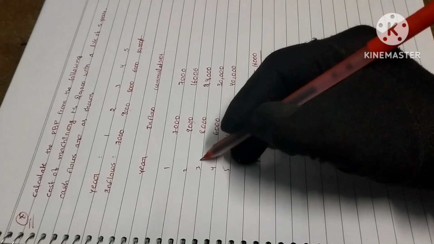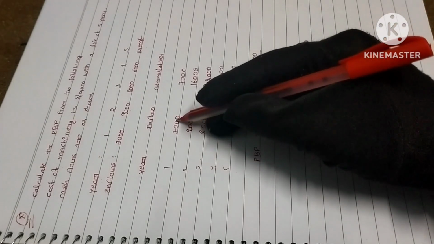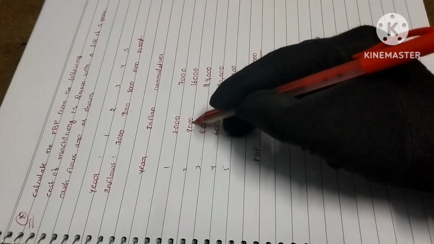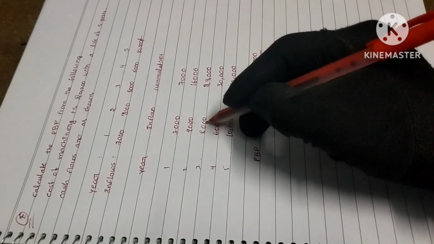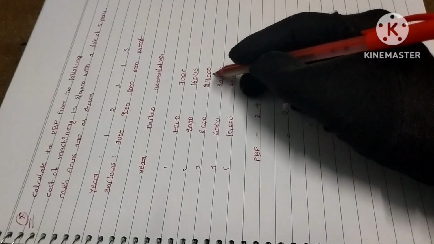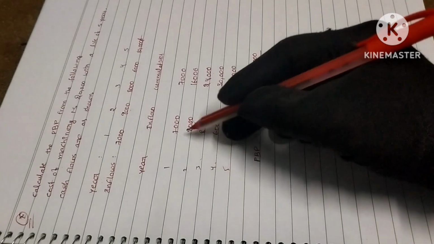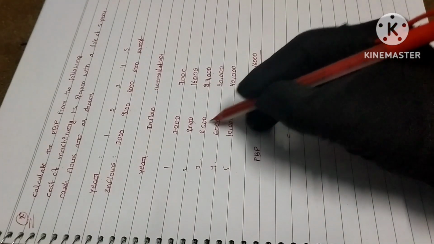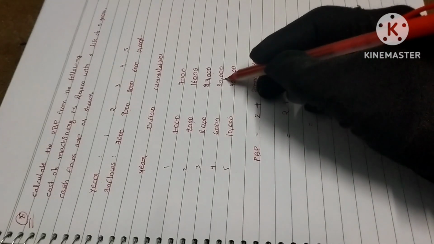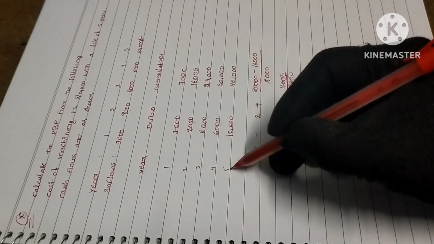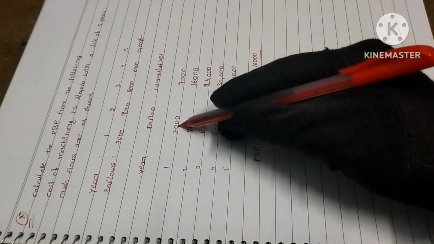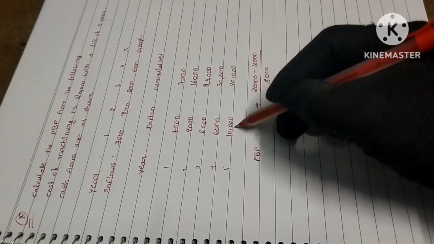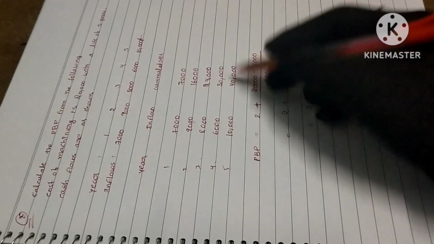In the third year, you accumulate all the previous years: 7,000 plus 9,000 plus 8,000, total 24,000. Likewise the fourth year, 7,000 plus 9,000 plus 8,000 plus 6,000, equal to 30,000. And the fifth year, 7,000, 9,000, 8,000, 6,000 and 10,000, total 40,000.